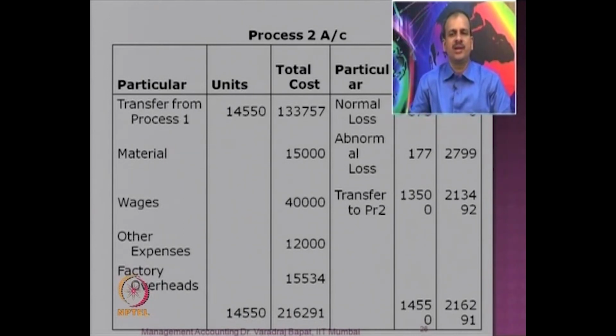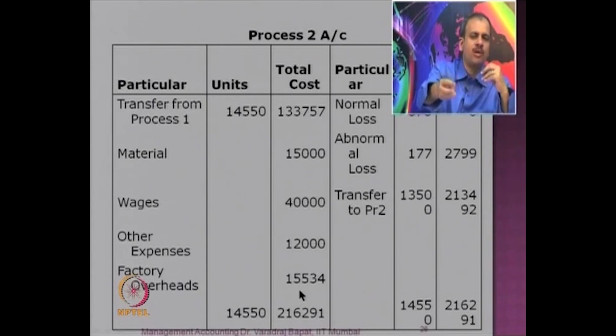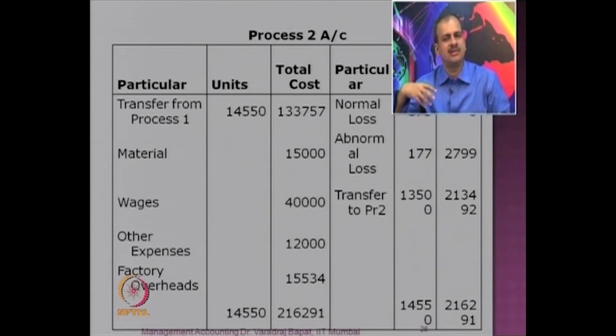Look at the other side. Now the normal loss is taken at 6%. Then we have to calculate the abnormal loss, which comes to 177. Because the units transferred are 13,500, the balance becomes the abnormal loss. So the total cost of the process, which you can see here, 216,291, has been proportionately charged as abnormal loss and as transfer to process 3. Okay, so we will stop here because time is up. Next time again we will look at process 1, 2 and 3.